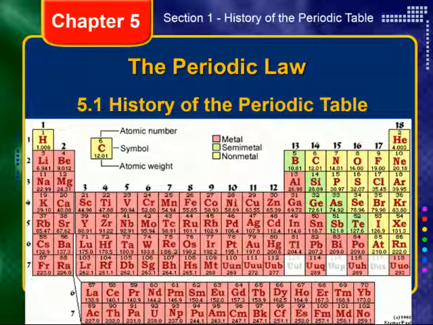All right, chemistry, let's start this combined section. Chapter 5, sections 1 and 2. Here we go. We're talking about the periodic table. We're going to start with the history of the periodic table before we start talking about the table itself.